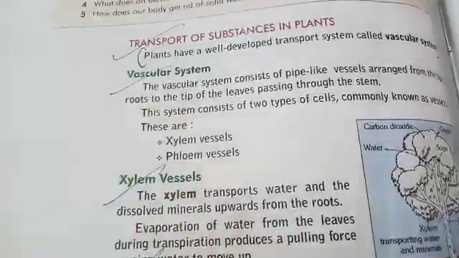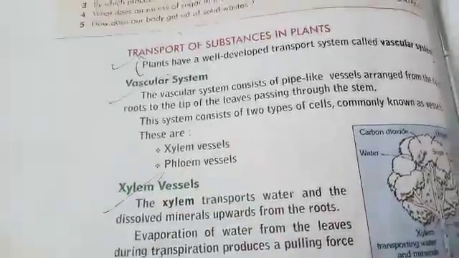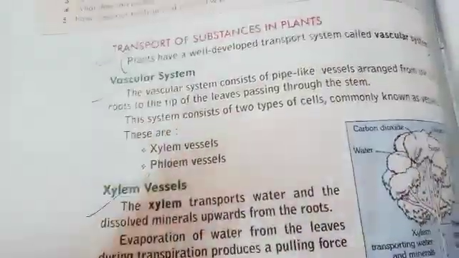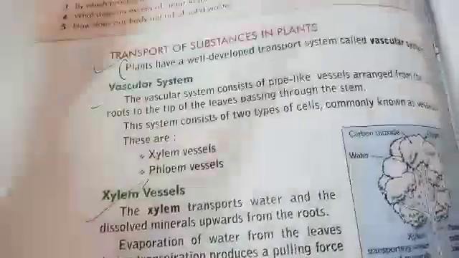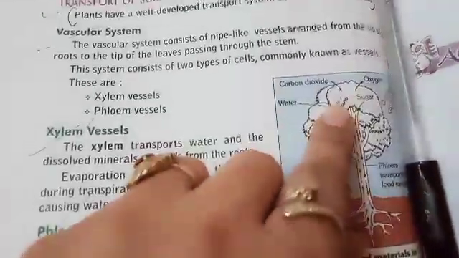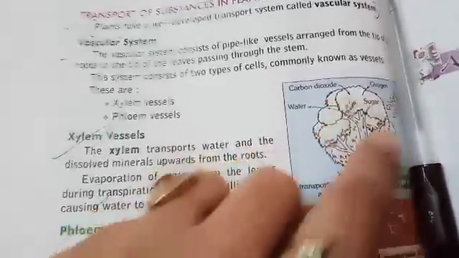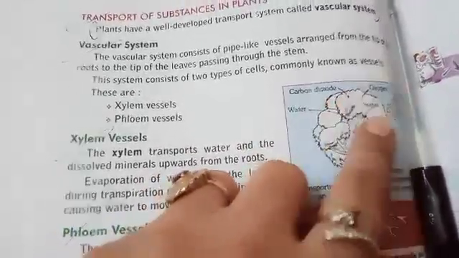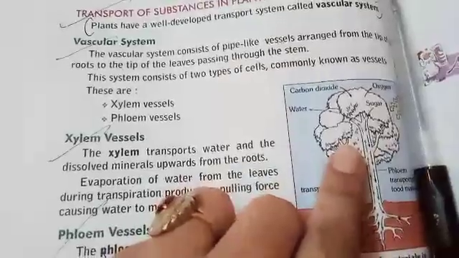Like we are providing water to the roots of the plants, and the roots are transporting that water to all the parts of the plants, like to the stem of the plant, to the leaves of the plant, to the branches of the plants.